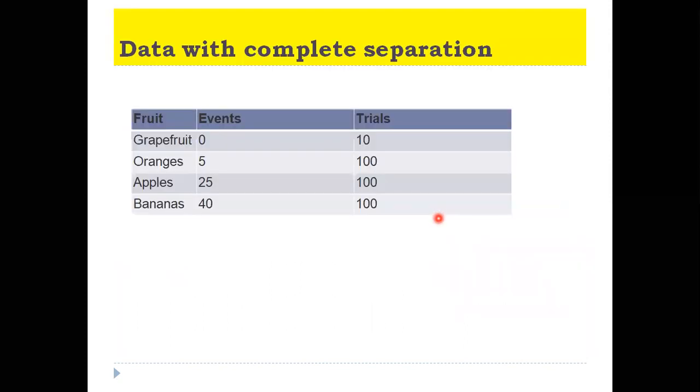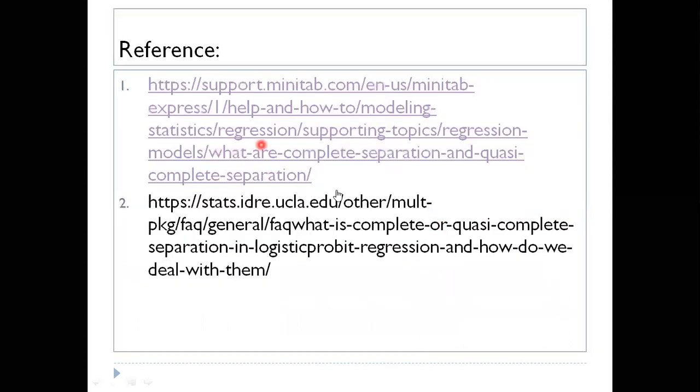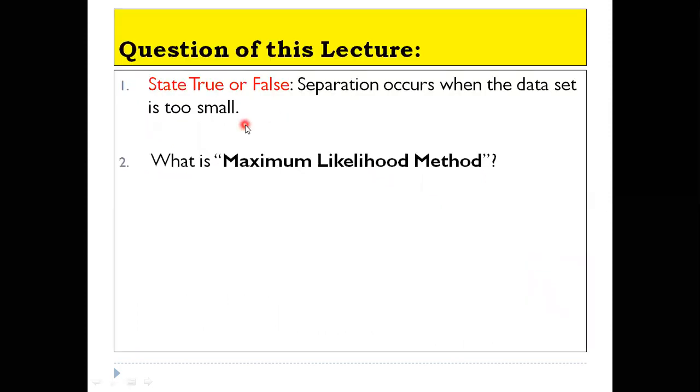Okay. So these are the references that I would like to recommend, that you may go for higher study on this area. And I would like to ask two questions from this lecture. The first question: you need to say either true or false.